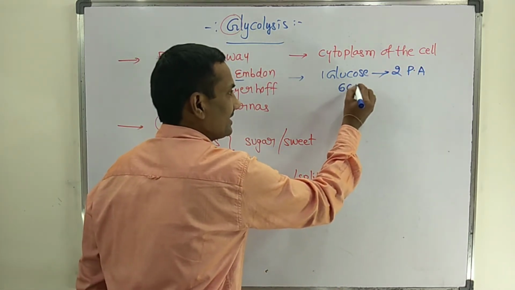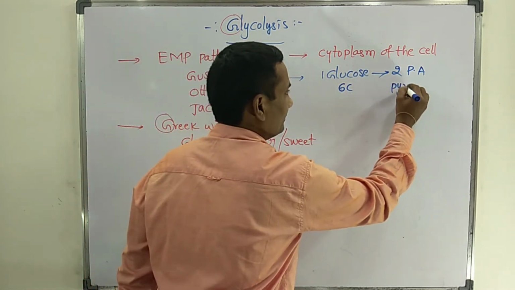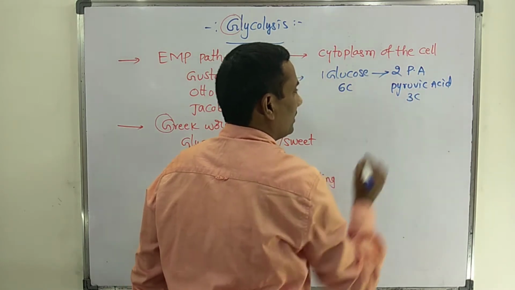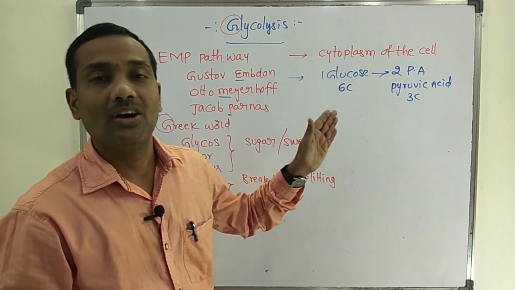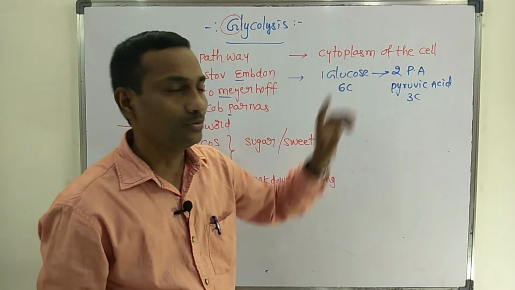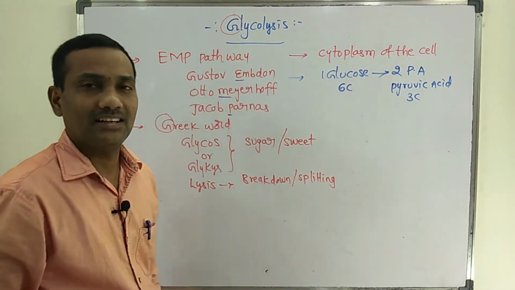Glucose is a 6 carbon compound, whereas pyruvic acid is a 3 carbon compound. This breakdown of one glucose molecule into two pyruvic acids is glycolysis.